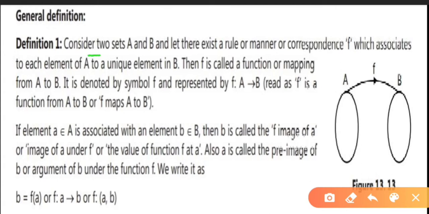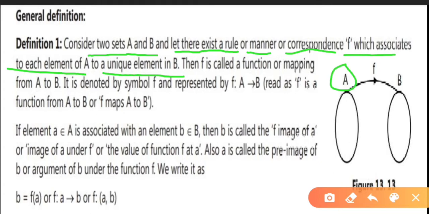Consider two sets A and B. Let there exist a rule or manner or correspondence F which associates each element of A to a unique element in B. Then F is called a function or mapping from A to B. Here function and mapping are the same. Sometimes we call it a function and sometimes a mapping.